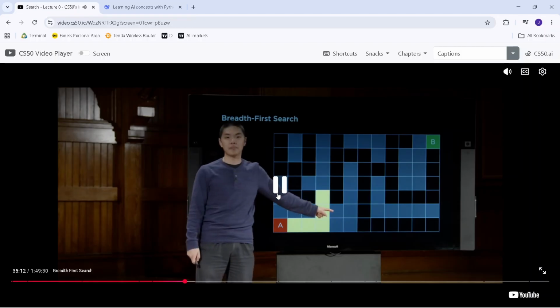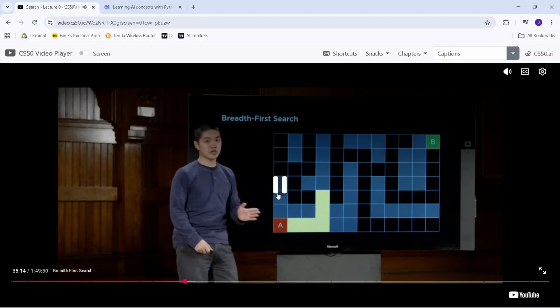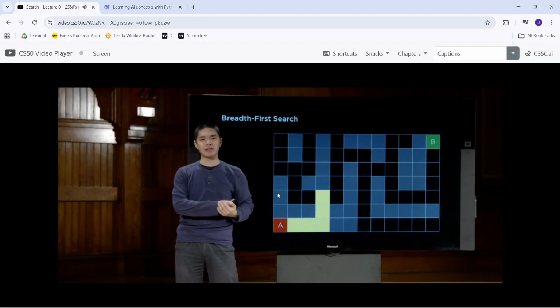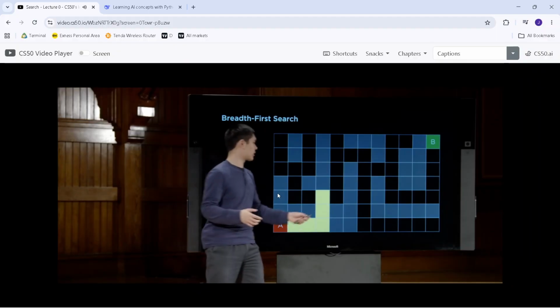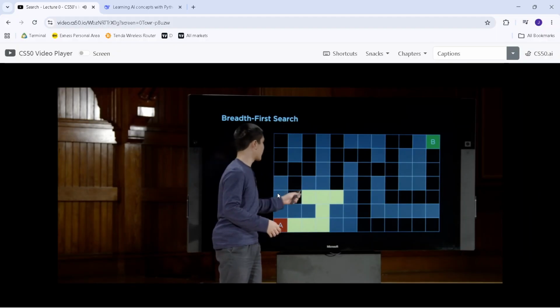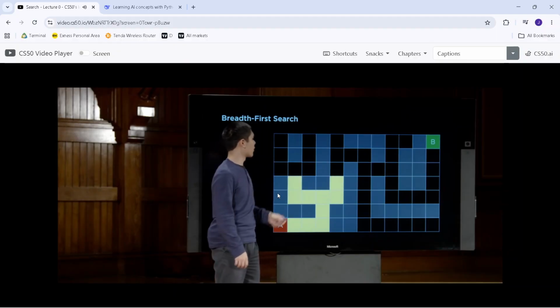either left or right. And while DFS just picked one and kept following that until it hit a dead end, BFS, on the other hand, will explore both. It'll look at this node, then this node, and it'll look at this node, then that node, and so on and so forth.